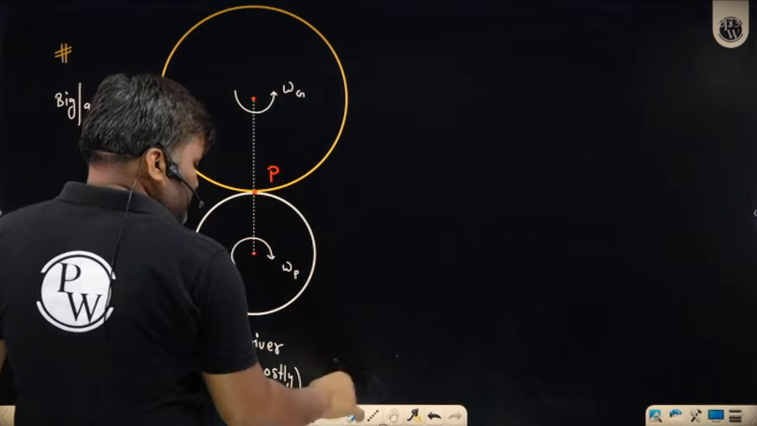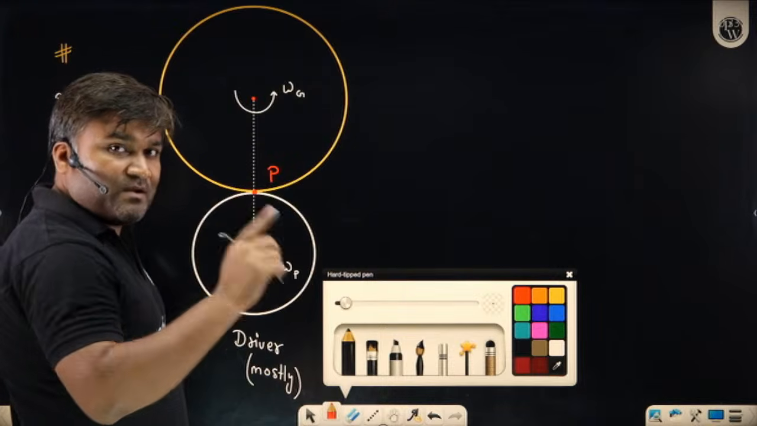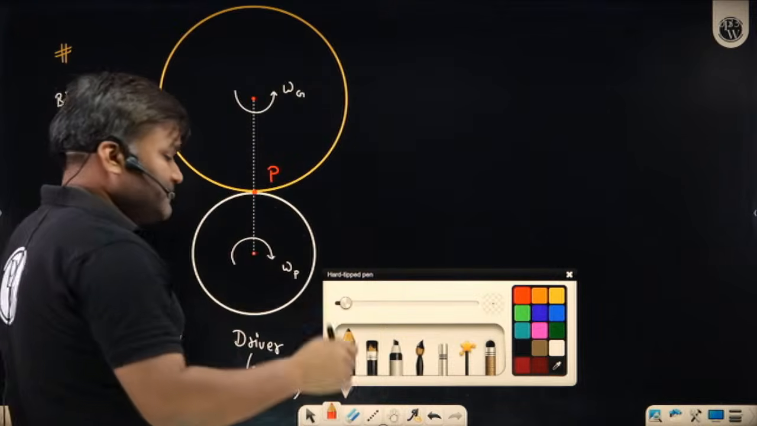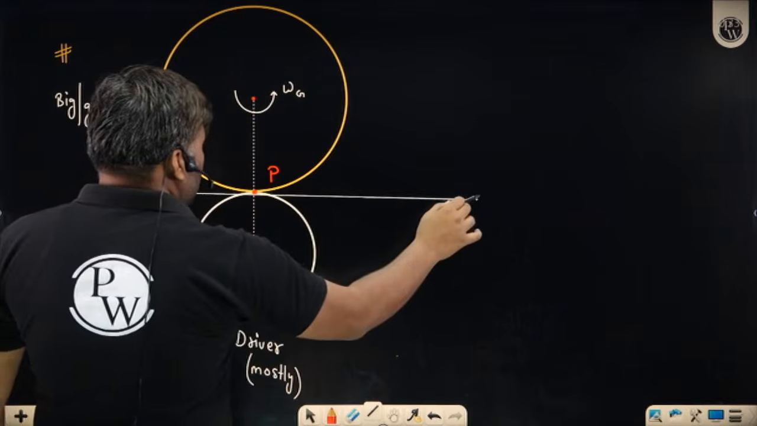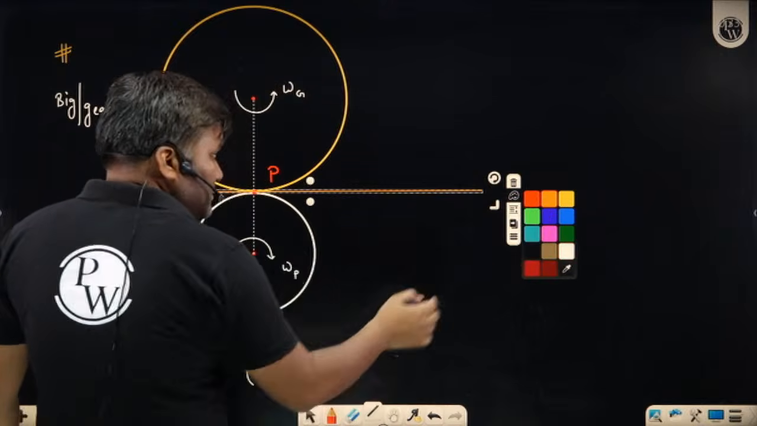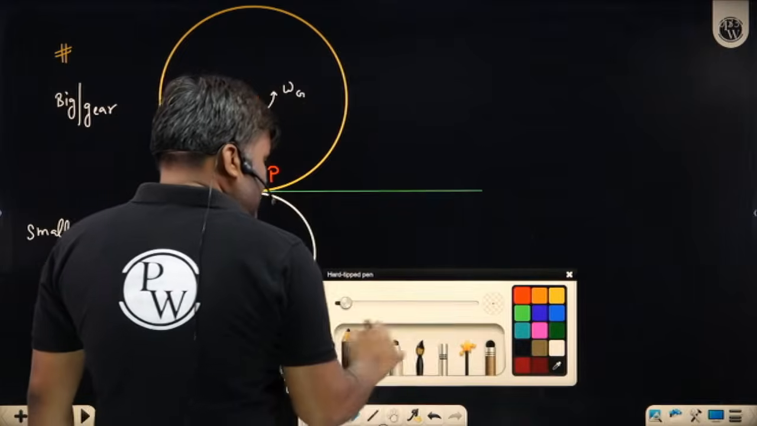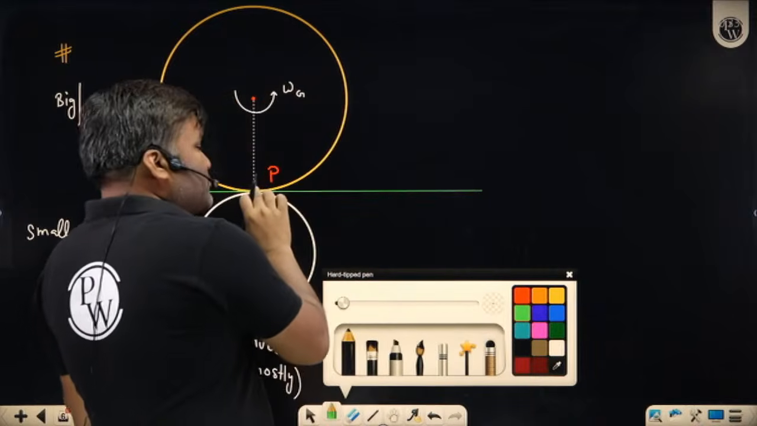This is the pitch point. Pitch point is not going to change its location. Contact point will travel, but pitch point will always be at the same place. And on the pitch point, if you draw a common tangent to both the circles, this is the line which is not going to change, a fixed line. My pitch point is not changing.